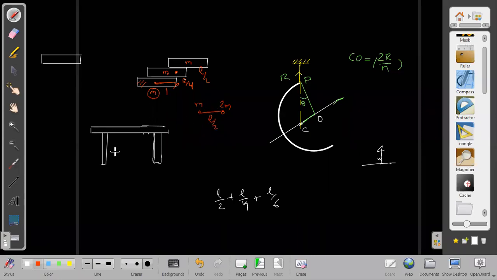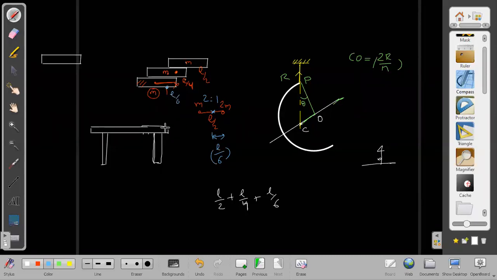Then obviously the center of mass will now lie in such a way. I told you before that it will divide the length in the inverse ratio of the masses. So it will divide this length in the ratio of 2:1, means 3 parts. And out of those 3 parts, which part will lie towards 2M? The smaller part. That is L by 3 times 2 upon 2, that is L by 6. So the effective mass is lying L by 6 from here.